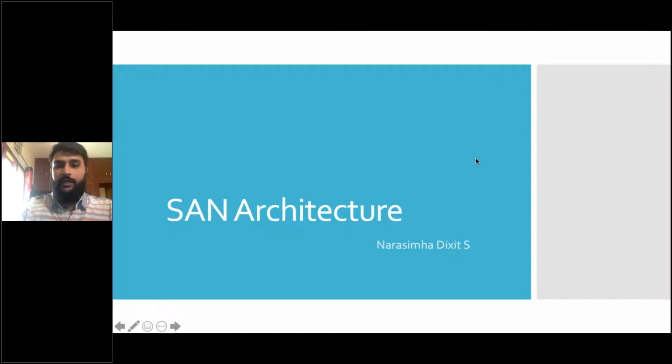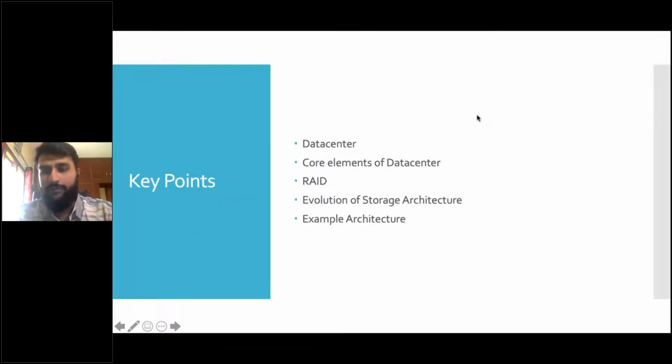Before we go into SAN architecture, we'll look at how it resulted in SAN architecture, or the evolution of the whole arrangement, let's say. So some of the core elements that we will be looking at today are: what is a data center, the core elements of a data center, and RAID. We'll come to what RAID is, and the evolution of storage architecture. And I'll give you a simple example of the current existing architecture of various companies.